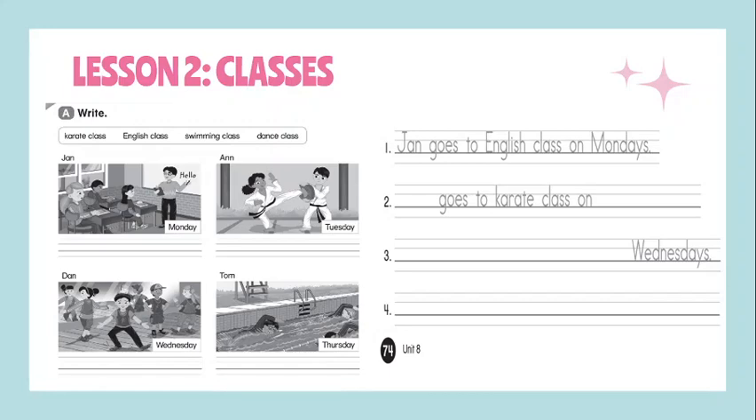And then on page 74, you have to write on the lines, first of all, the name of the person. Then goes to, remember to use the word goes. Then the activity. And at the end, write the day of the week in plural. As you can see, in number 1 you have Mondays, and in number 3 you have Wednesdays. That's what you have to do.